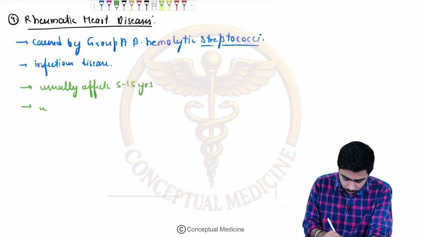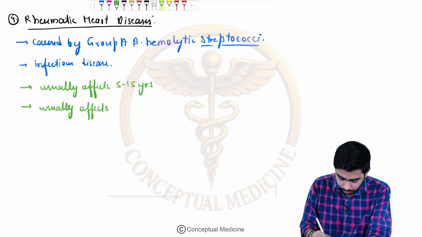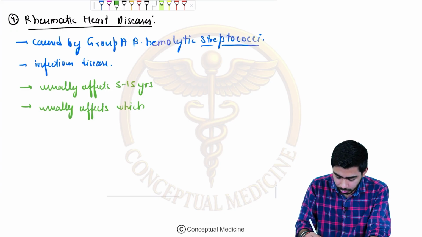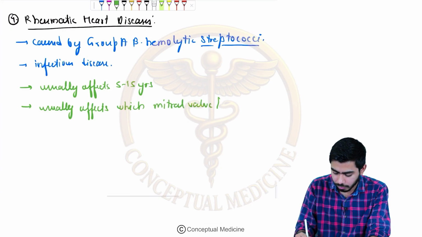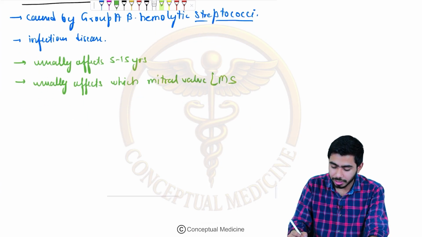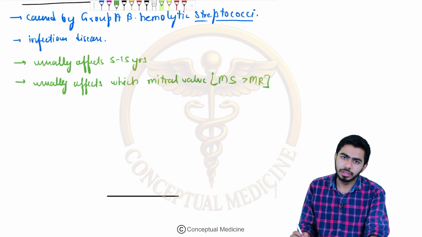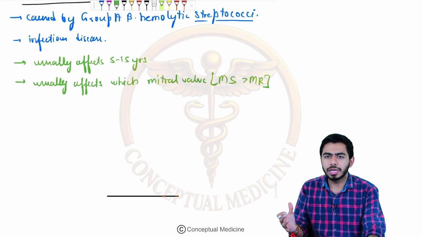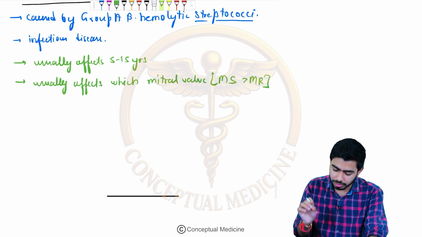It usually affects the mitral valve, and the complication might be mitral stenosis, and it might also cause mitral regurgitation, right? However, you might see multiple valves involved as well, but this is the most common one.